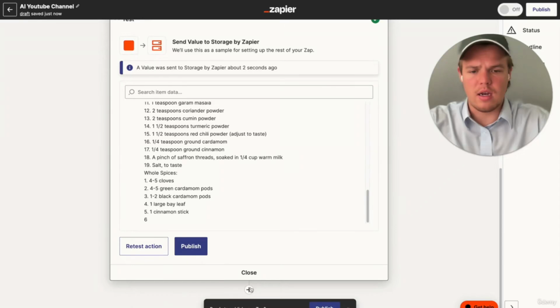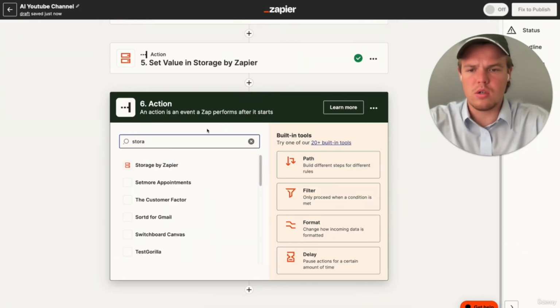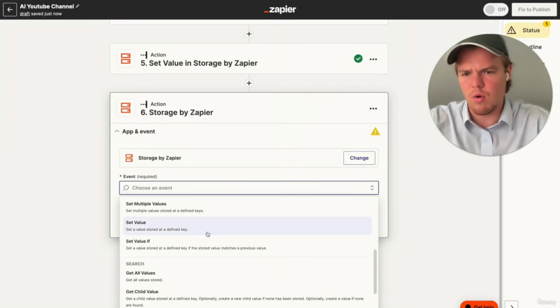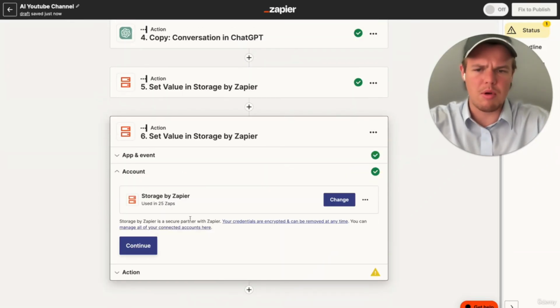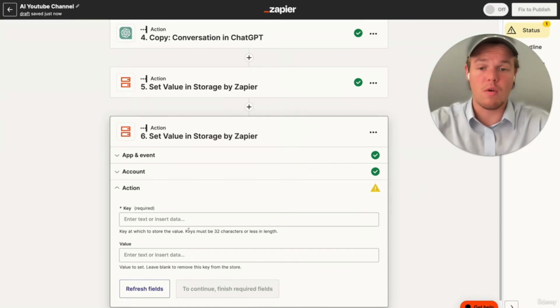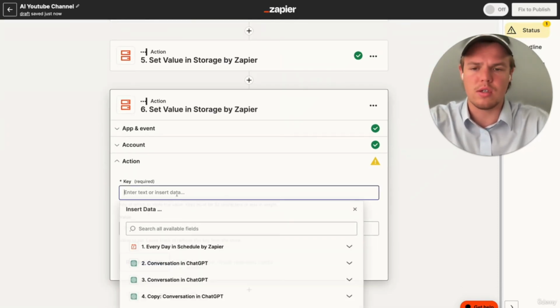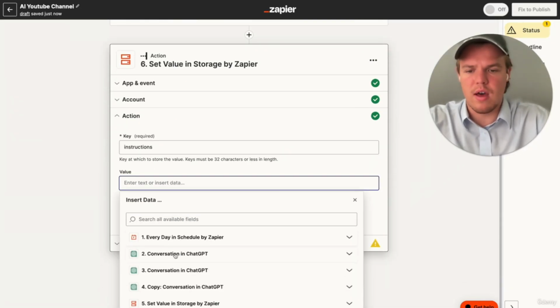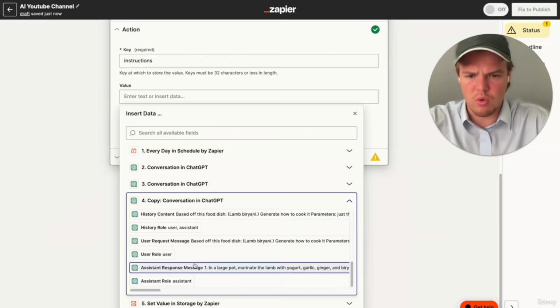All right, so we're going to add another storage block here, do storage. So this is going to be a very valuable tool to use in other contexts as you get more familiar with Zapier. Being able to pass data between different flows comes into a lot of help when dealing with more complex situations. But from here, we're going to do instructions, and then we're going to add the value of the cooking instructions that we just created.